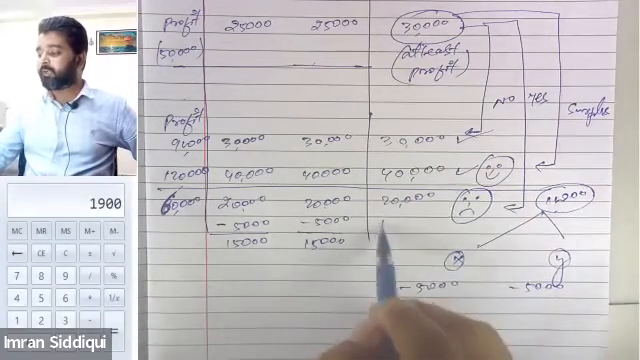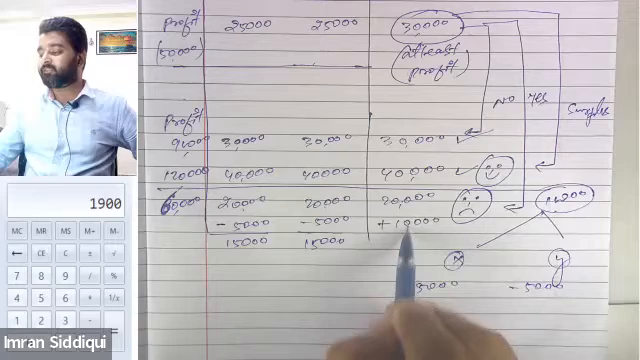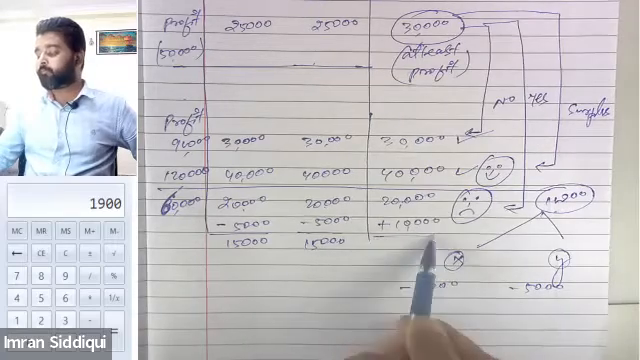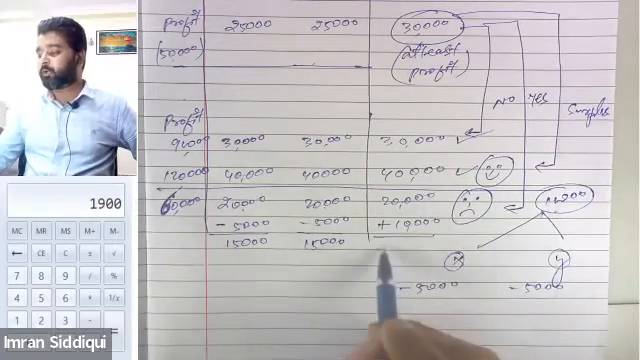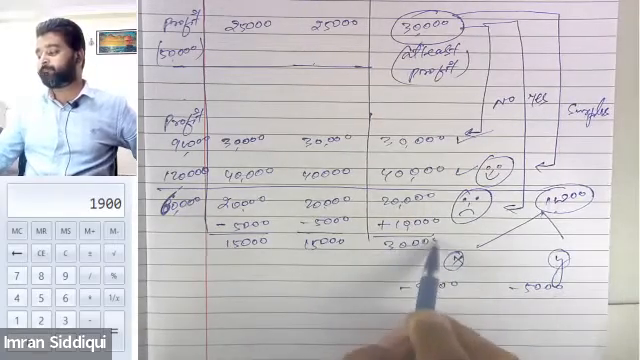But the entire 10,000 that was deducted from the partners' capital accounts will be credited to Z's capital account, and he will be getting 30,000.